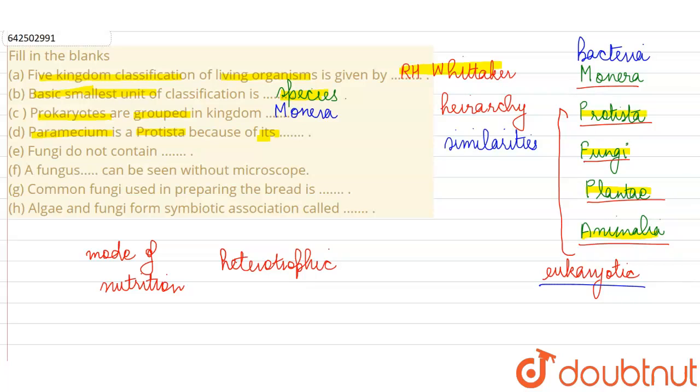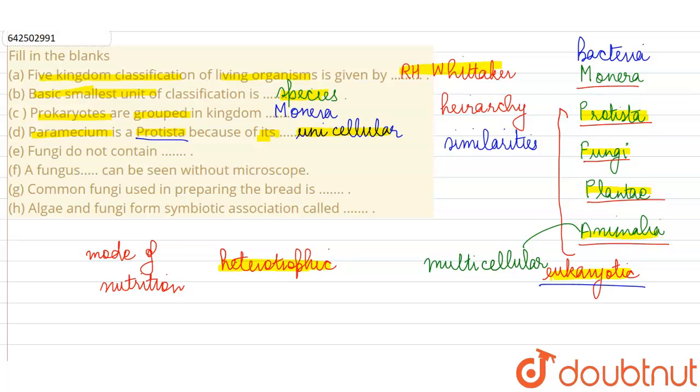But the only reason that we are placing Paramecium under Protista is because it is unicellular. Because under Animalia kingdom, all of the animals that we are going to see are multicellular. Whereas Paramecium, although the mode of nutrition and other characteristics resemble animals, is unicellular. Its body is made up of only one cell. So we have to place it under Protista, where we are placing all the eukaryotic unicellular organisms.